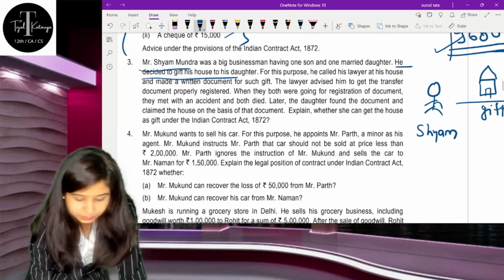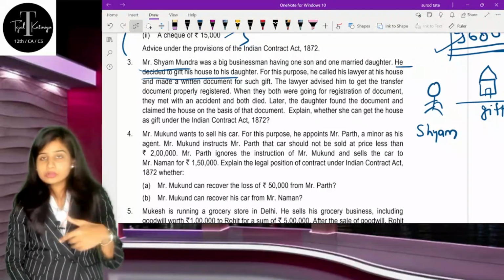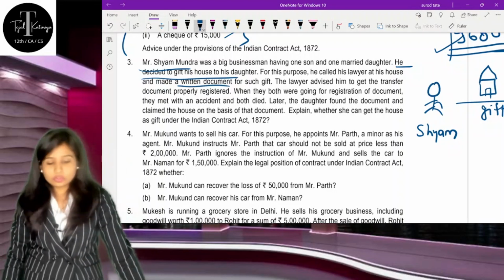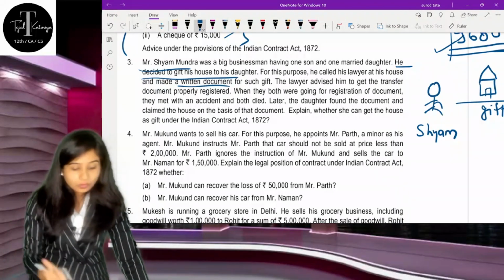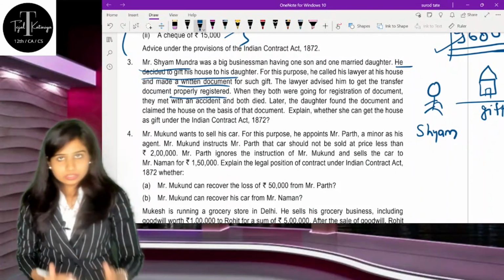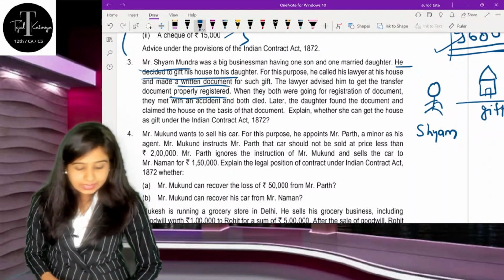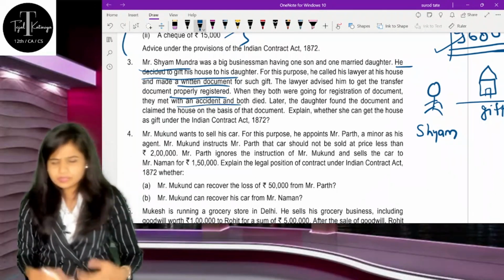Now, for the purpose, he called his lawyer to his house and made a written document for such gift. A written document is there. The lawyer advised him to get the transfer document properly registered. He is saying that this gift deed should be properly registered. When they both were going for registration of the document, he met with an accident and both died.